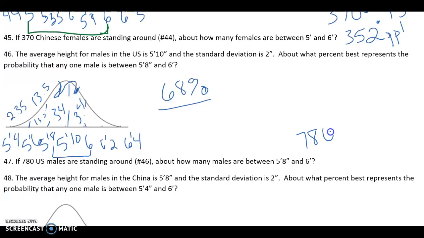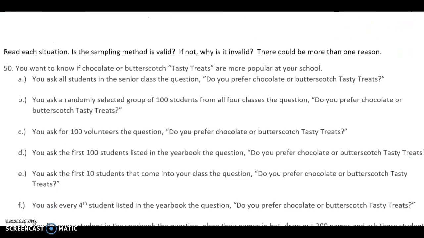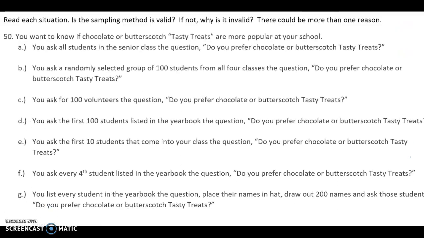780 U.S. males are standing around, and I want to know how many of them are between 5'8" and 6 feet. I'm going to multiply that by 68%, and 68% is 0.68 as a decimal. 780 times 0.68 is 530.4. I'm going to round down to 530 U.S. males. Alright. 48 and 49 are just like all these other ones we've done, so you're on your own on those, alright?